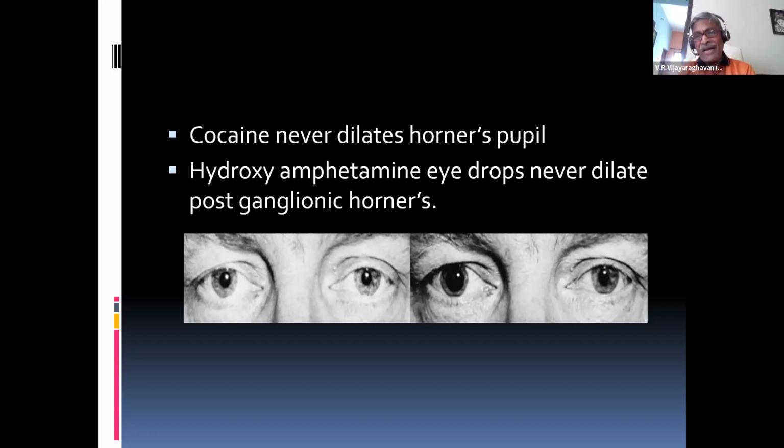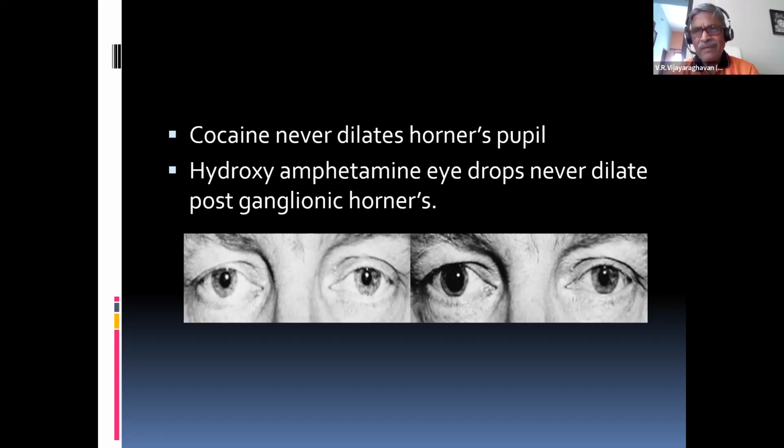Whereas in preganglionic lesions, as I told you, norepinephrine is manufactured and remains in the postganglionic area. Now hydroxyamphetamine enters, pushes it, the norepinephrine comes out, and the pupil can dilate. Whereas in postganglionic lesions, nothing is there, norepinephrine is not manufactured. So hydroxyamphetamine enters, nothing is inside, and the pupil cannot dilate. That is why hydroxyamphetamine eye drops never dilate the pupil in postganglionic Horner syndromes.